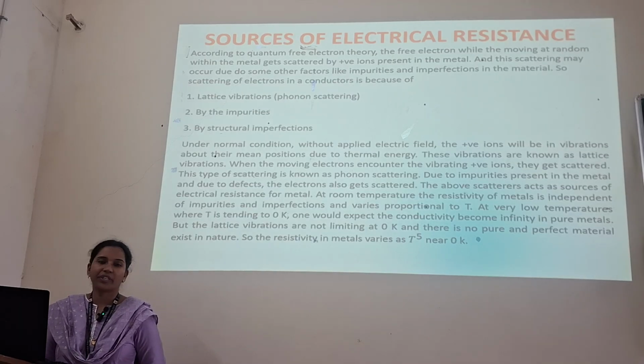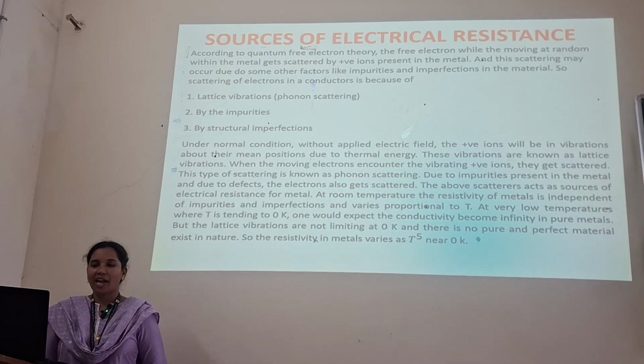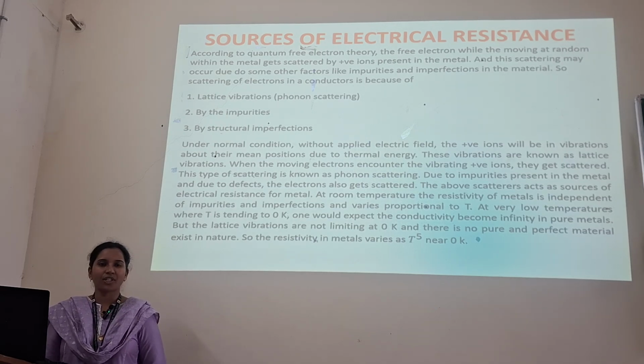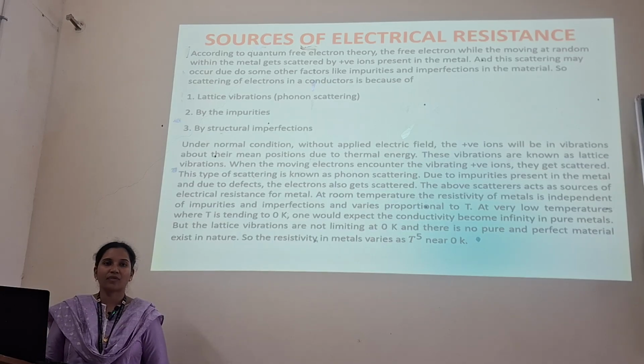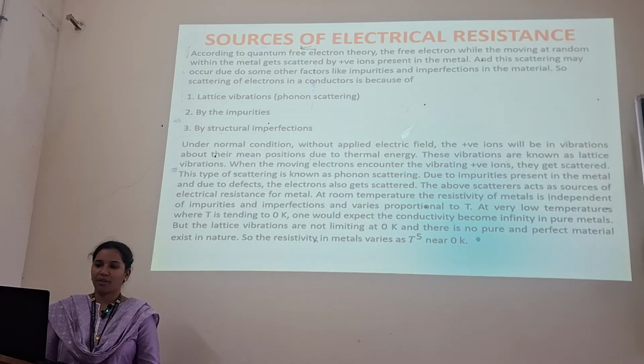According to the quantum free electron theory, the free electron, while moving at random within the metal, gets scattered by the positive ions in the metal, and this scattering may occur due to some other factors like impurities and imperfections in the material or metal. So the scattering of electrons in the conductors is because of three sources. One is lattice vibrations, which is also known as phonon scattering, the second is impurities, and the third is structural imperfections.